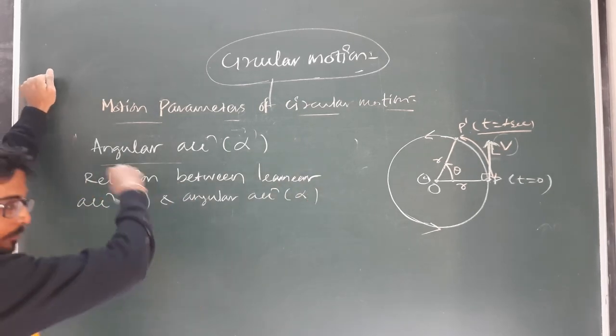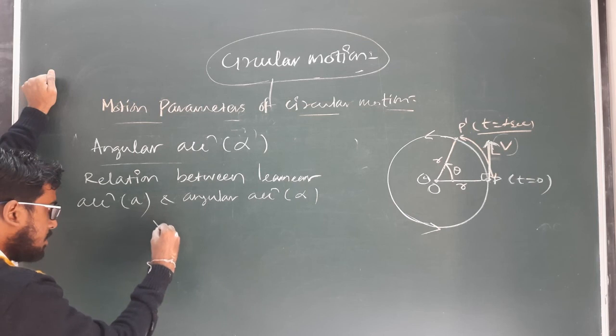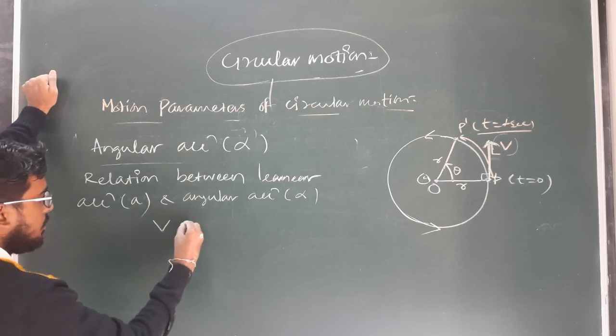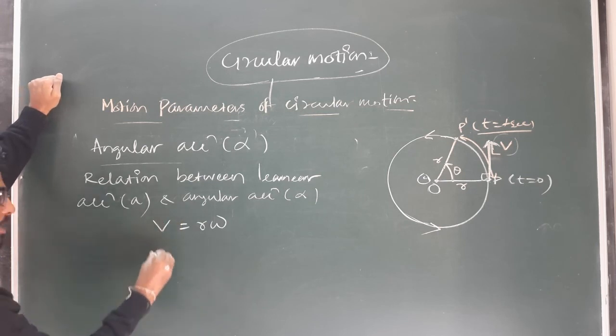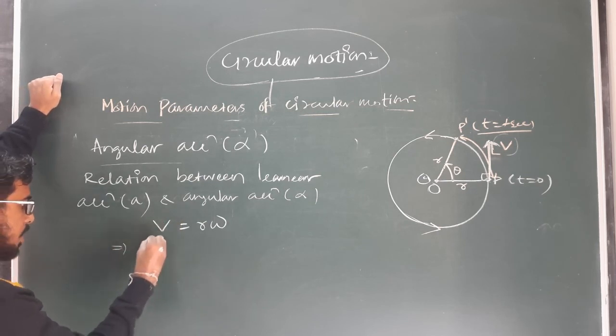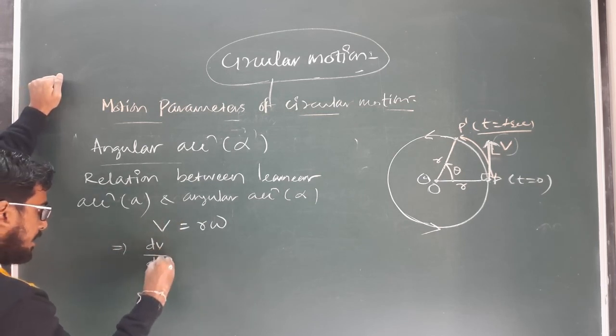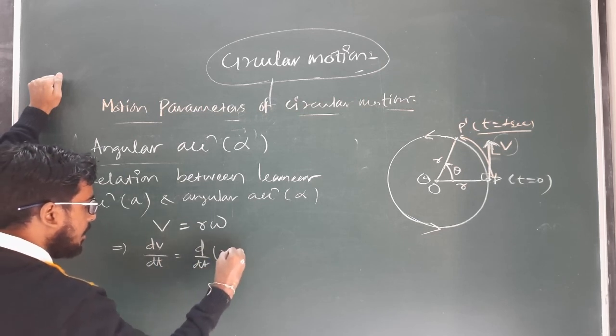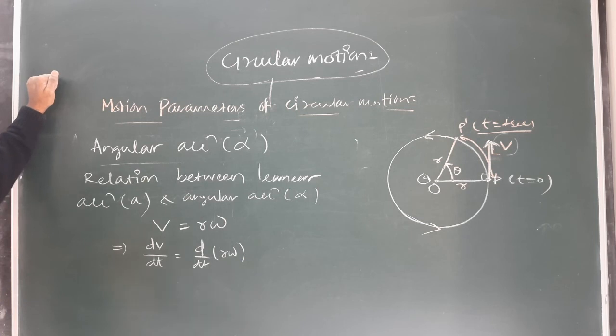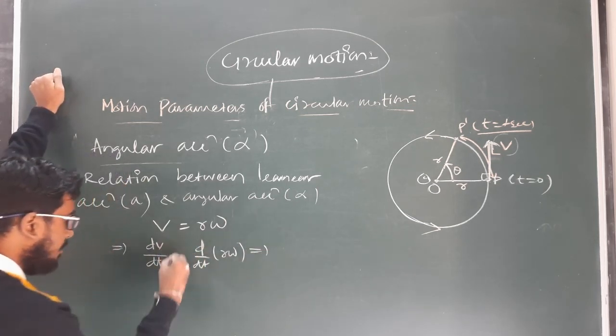Clear? Previously we already established the relation for linear velocity, v equal to r omega. Now differentiating both sides with respect to time, we get dv by dt equal to d by dt of r omega.